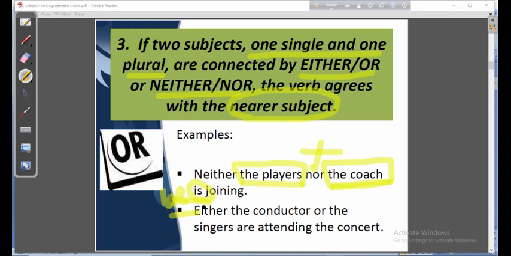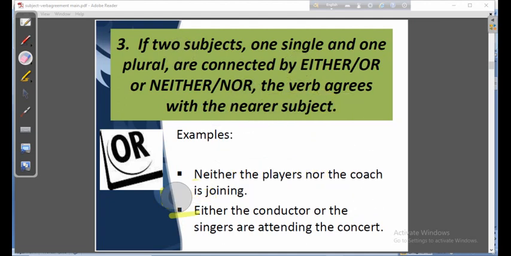Is there any doubt? No doubt, I think. It's only one coach, the coach. And as it is singular, the verb will be singular. Dear students, I think you have understood. This is one of the most important rules.